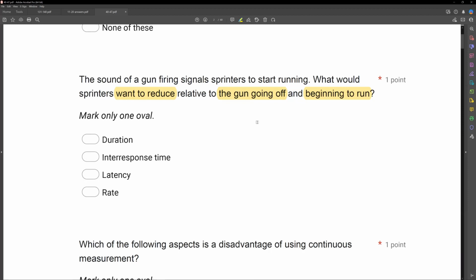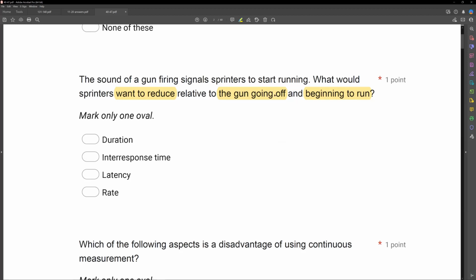It's very important you understand with our time-based measurements that duration is not like inter-response time and latency. Inter-response time and latency look at time in between. Duration looks at the total time for the response. We're looking at time in between. So what about inter-response time? Well, inter-response time is time in between responses. And we're not looking at time in between responses here, right?